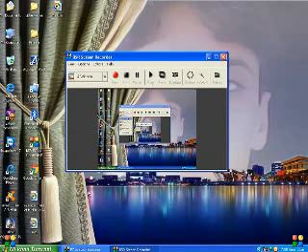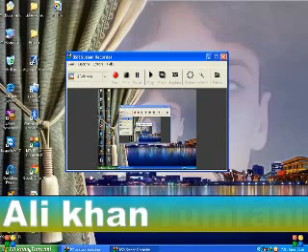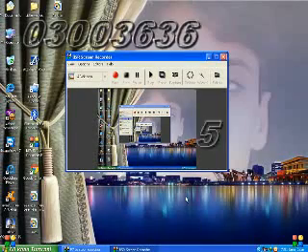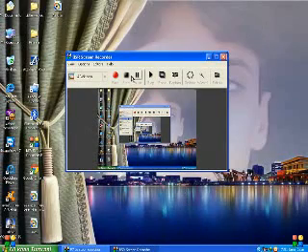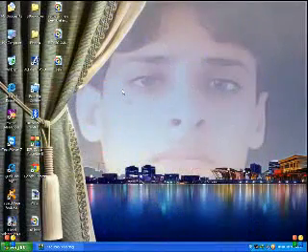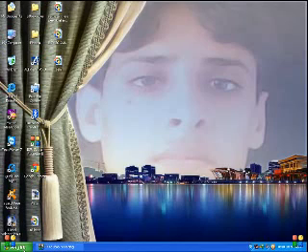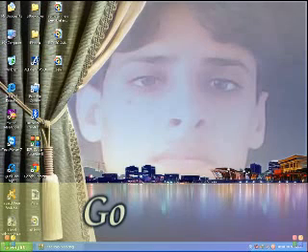Then your start button name will be changed as you want, but before that you have to restart your system. After restarting, that name will be changed to Legion. Okay, I'm coming back, but after restarting, we have changed our start button to Legion.